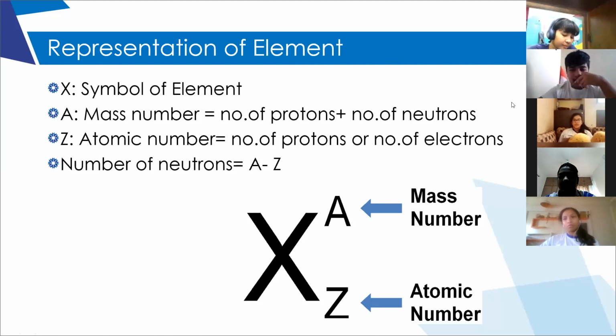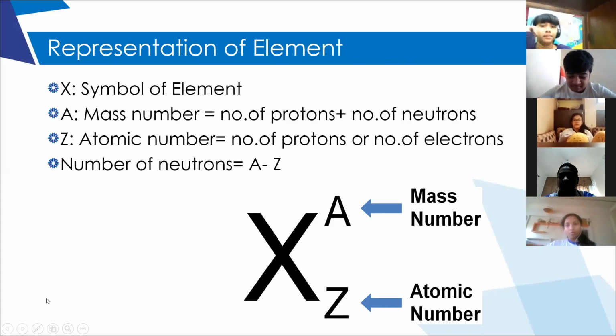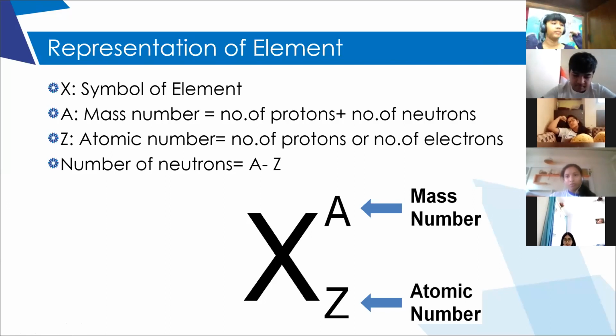The number of protons is nothing but the atomic number, 19. Mass number is protons plus neutrons, so protons plus neutrons is equal to 39. So neutrons will be mass number minus number of protons. Are you able to solve?